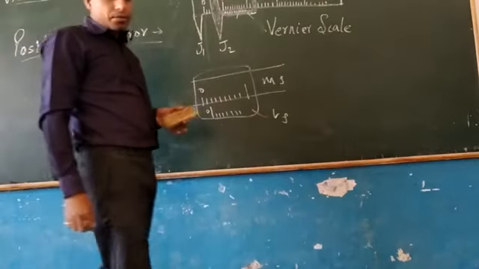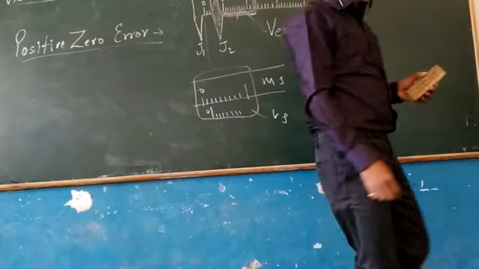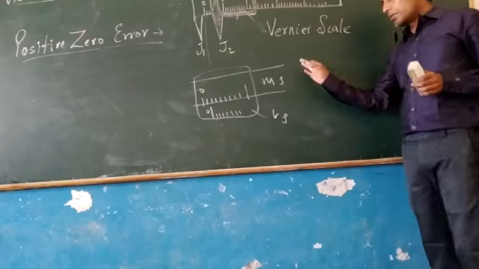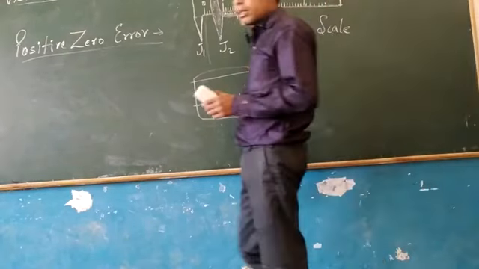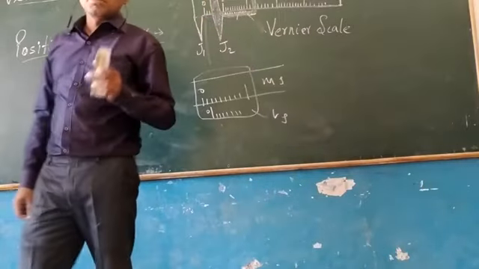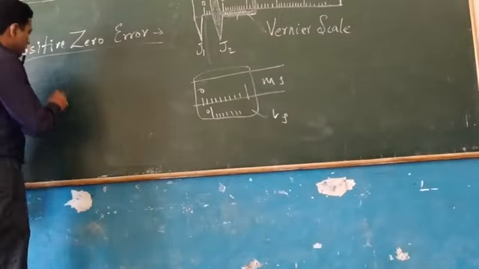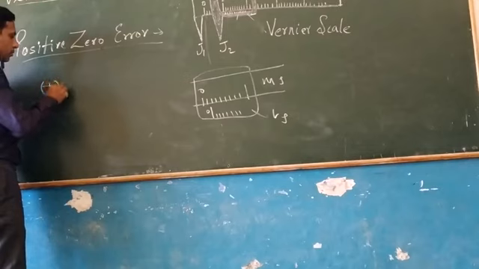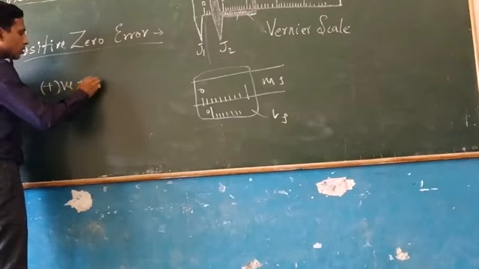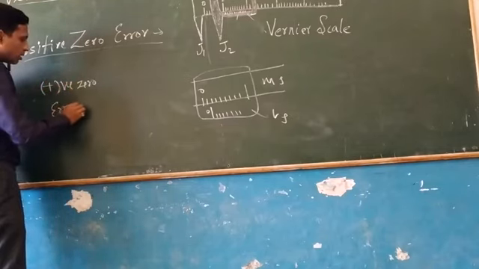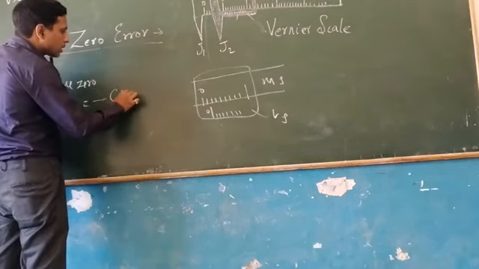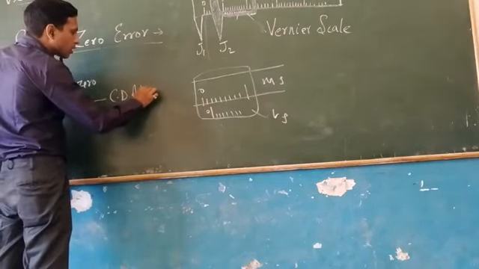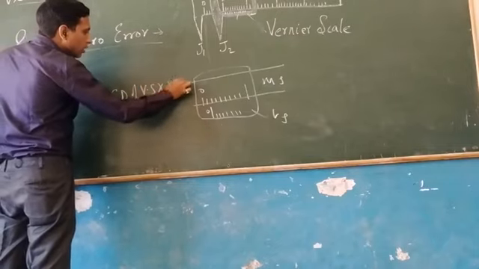Now the correction of positive 0 error is, we will find out how much positive error it is having, and that much we will subtract from the final measurement. So positive 0 error is equal to minus coinciding division of vernier scale multiplied by least count.